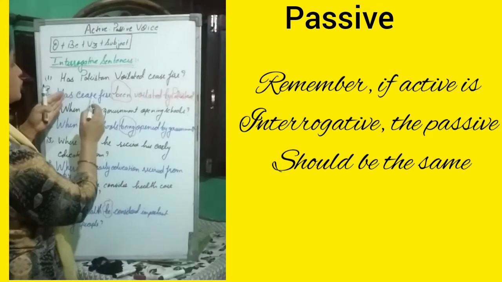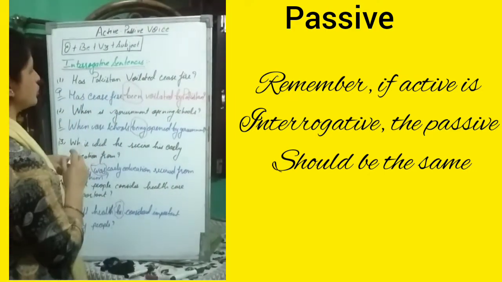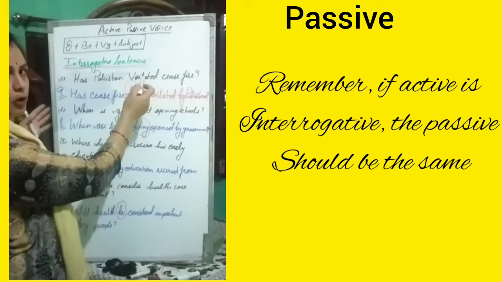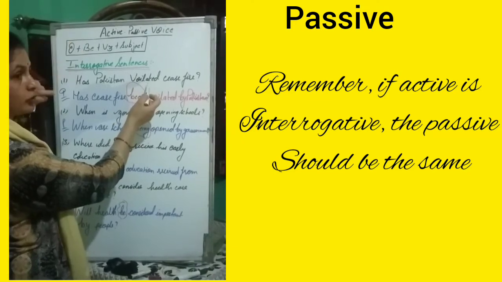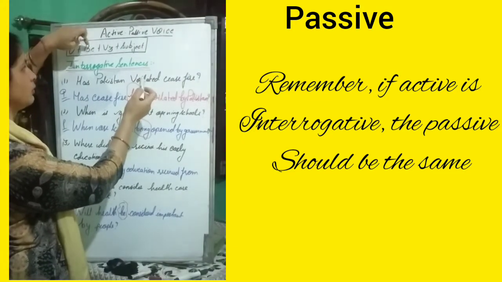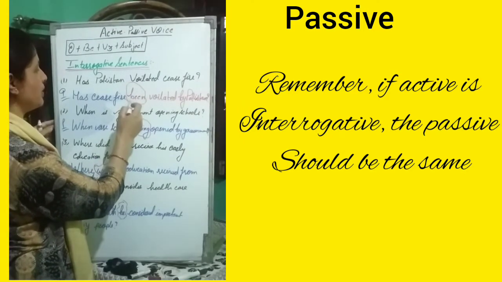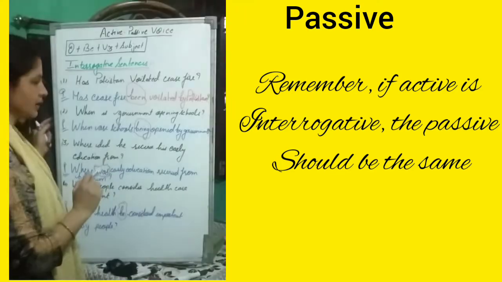Now we have to just pay attention to which form of verb is used here. That is the third form of verb. According to the be verb rule, we have to use the third form, and what comes here? Been. So we have used here been. So, has ceasefire been violated by Pakistan?